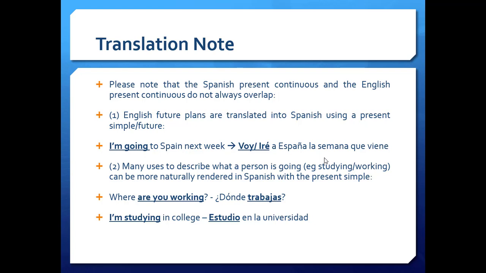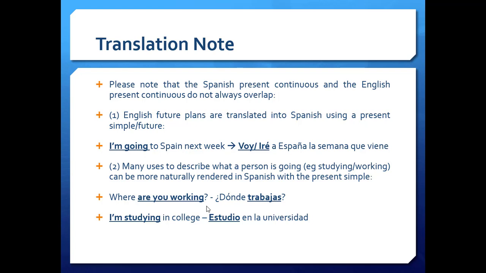Translation notes. I just gave you that in English you use this verb for future plans. I'm going to Spain next week. In Spanish, we need voy, present, or future. Iré a España la semana que viene. Many uses to describe what a person is going to do or is doing can be more rendered in Spanish with the present simple. So, where are you working? We tend to say dónde trabajas. In other words, sometimes this form in English is equivalent to the present simple instead of the present continuous. So when in doubt, use the present simple.